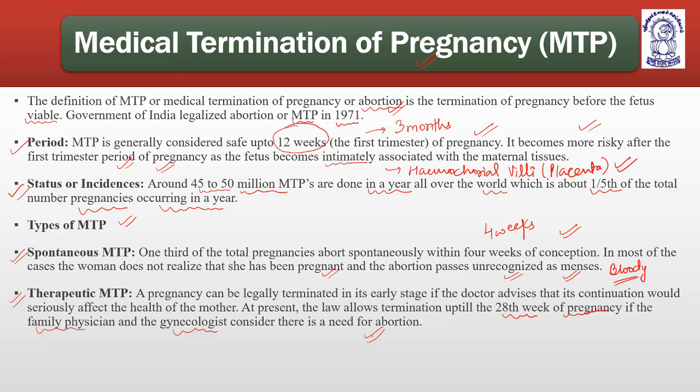In most cases the woman does not realize that she has been pregnant, and the abortion passes through menses. Whatever fetus is formed passes out through the bloody discharge.